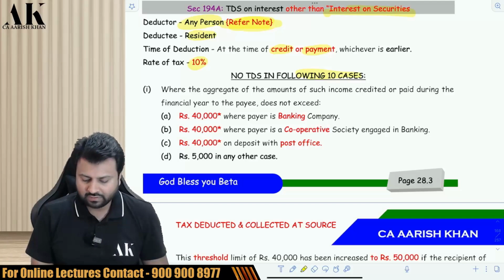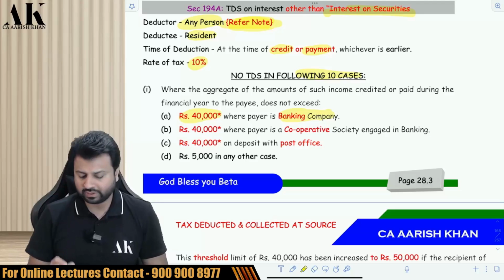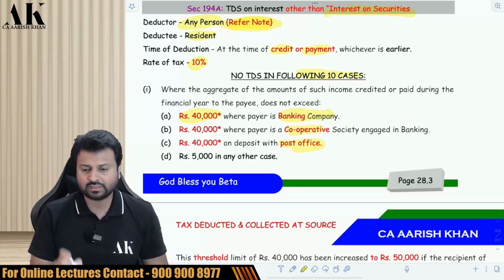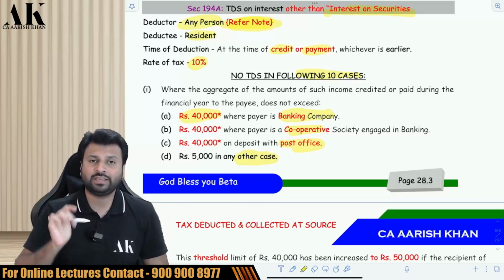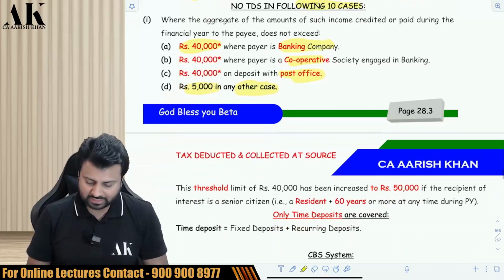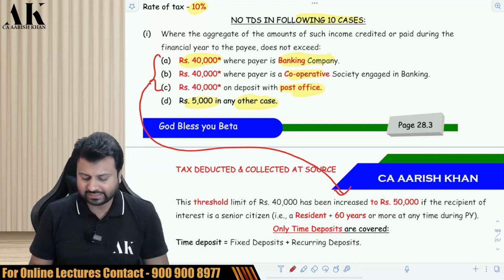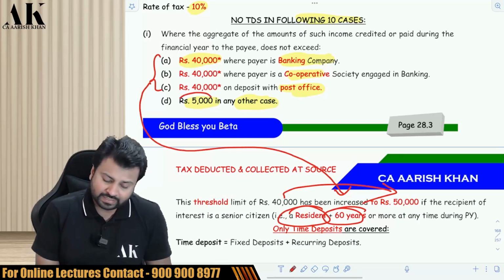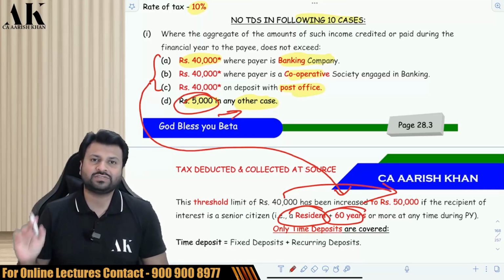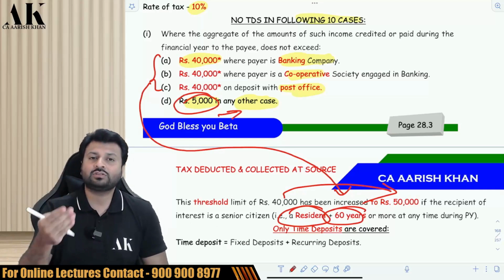Now, pay attention please. When a bank pays you interest, they will deduct TDS if the aggregate payment of interest in the entire year exceeds 40,000. The same is the limit for a cooperative bank and for a post office. But in any other case like NBFC or any other company, say Mahindra Finance Limited, if they are paying you interest, then the limit is 50,000 rupees. In the 40,000 case, if the payee is a resident and senior citizen, then the 40,000 limit will become 50,000. But the 5,000 limit will remain 5,000 even in case of a senior citizen. So the benefit of senior citizen is only in case of the 40,000 limit, not the 5,000 limit.